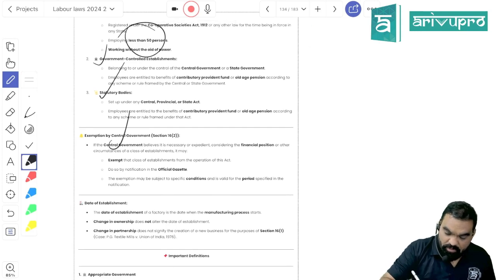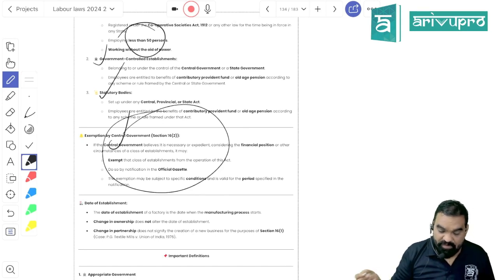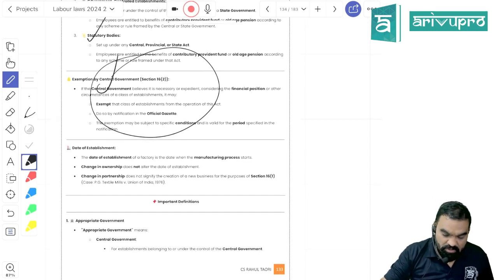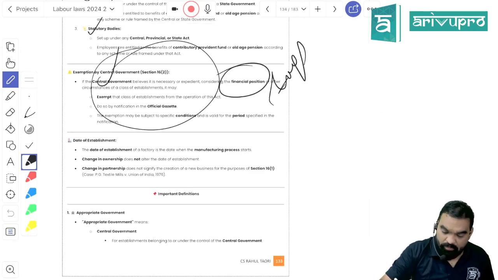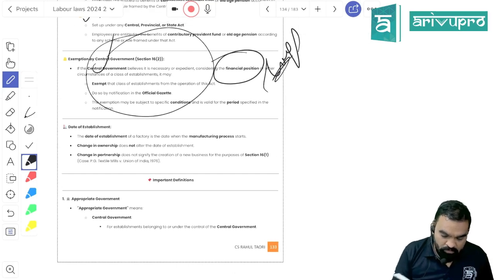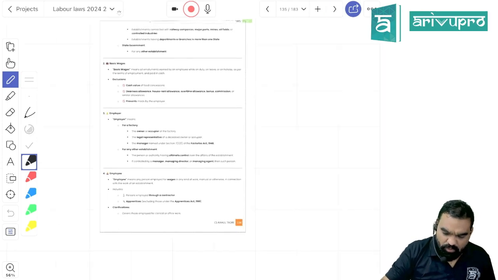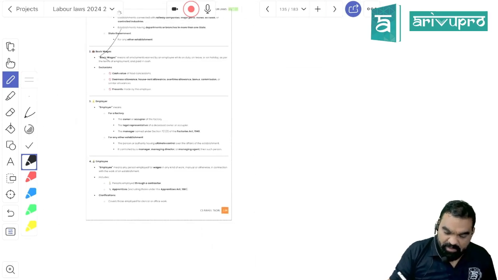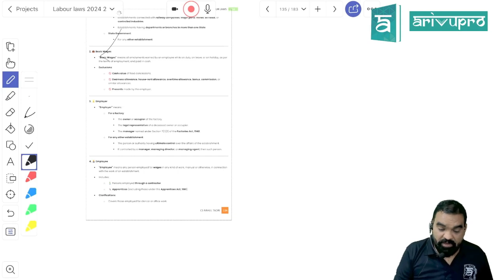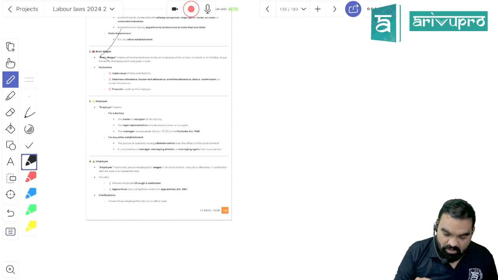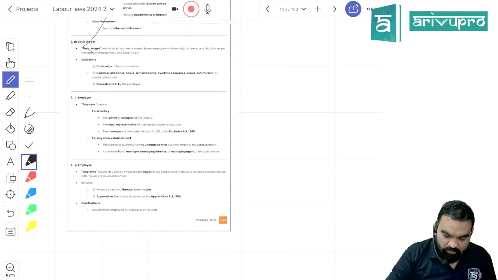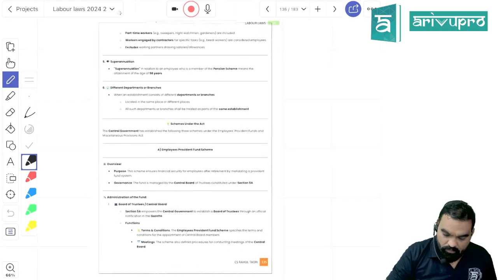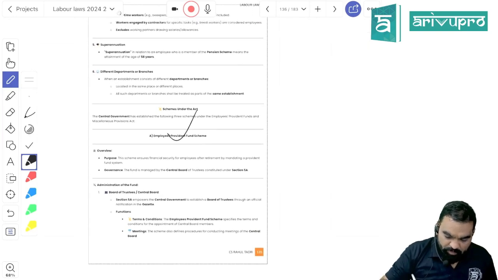The Central Government can exempt you from the requirements of this act if your financial conditions are not meeting them, on a special request. It's the same as bonus payment. The appropriate government is a rule making government. Salary includes basic pay plus DA, but does not include the cash value of food concession, house rent allowance and all. Now, the Employee Provident Fund scheme.